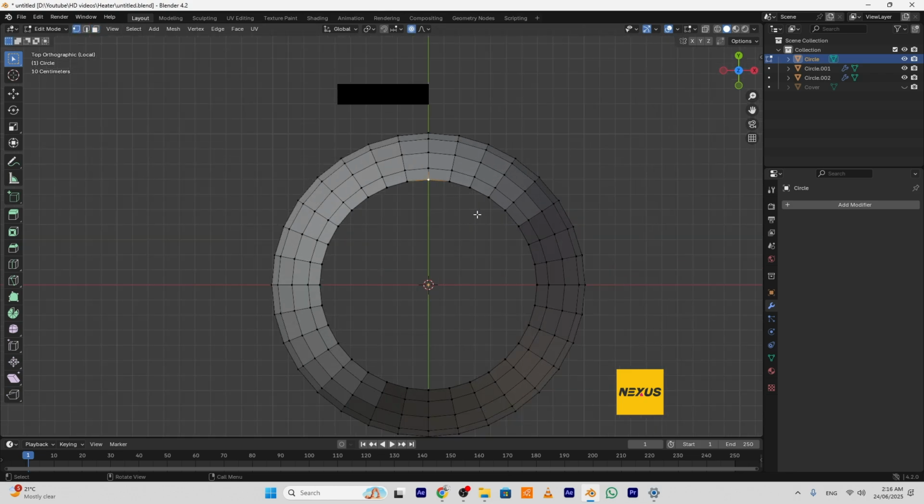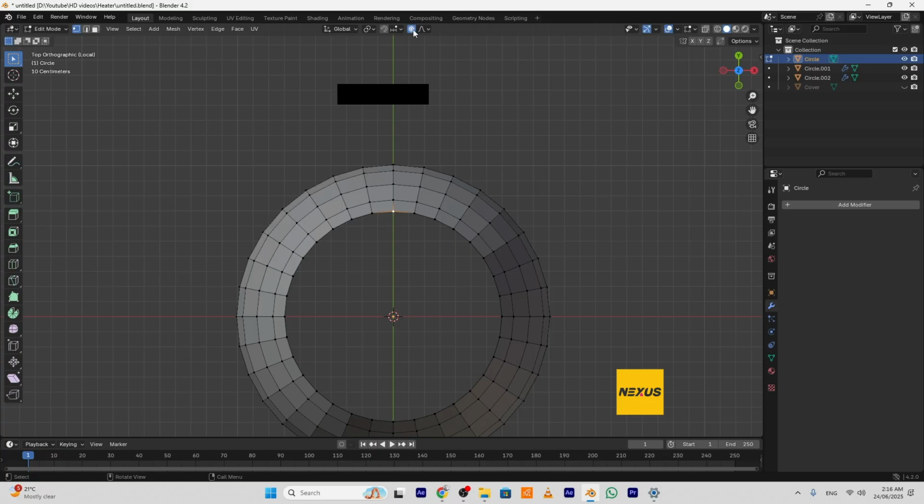I will select this vertex. Enable proportional editing. I will move it along y-axis. Move the mouse wheel up and down. I think this is good.